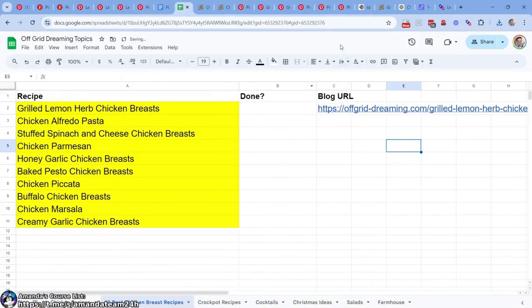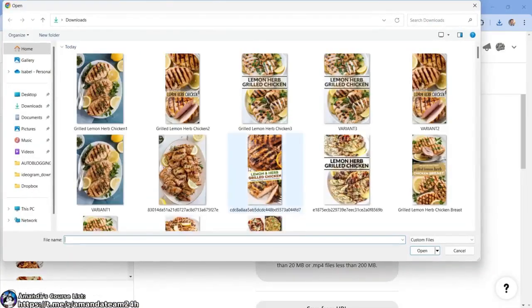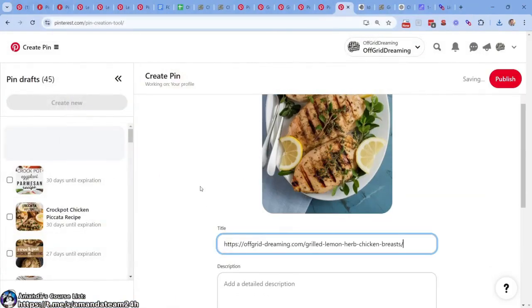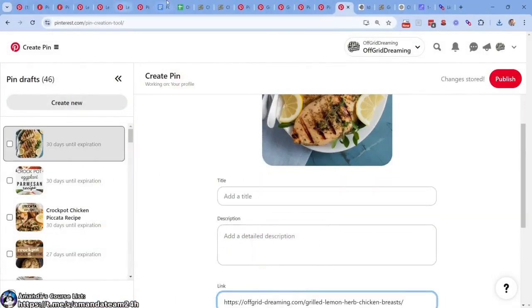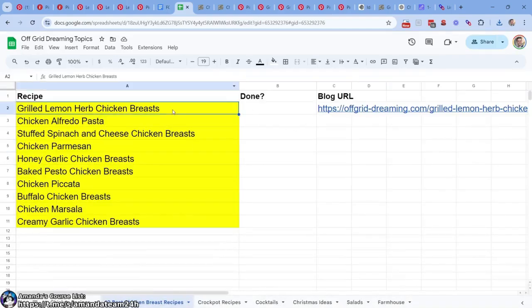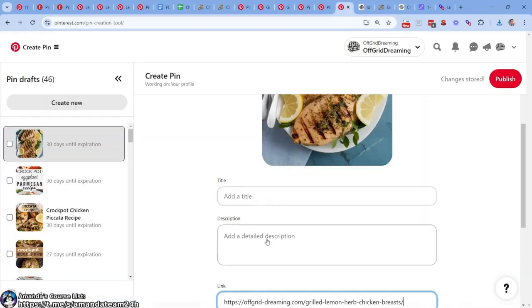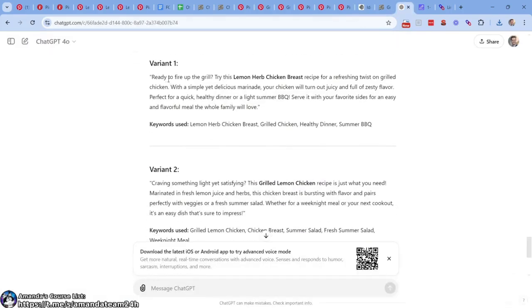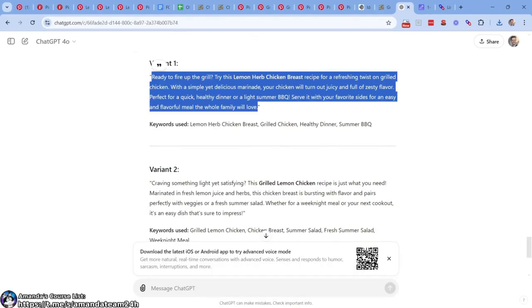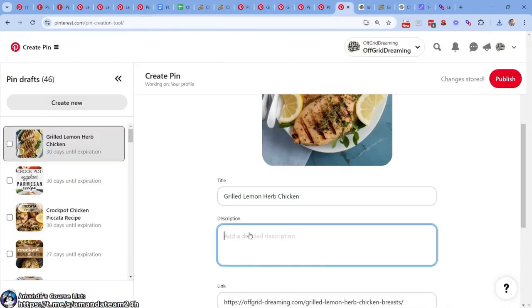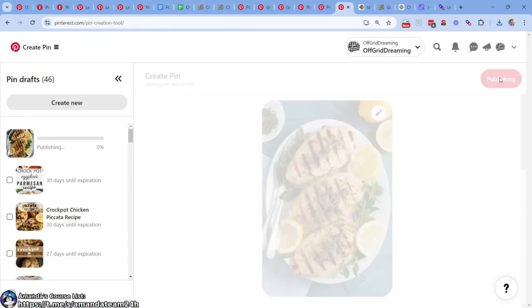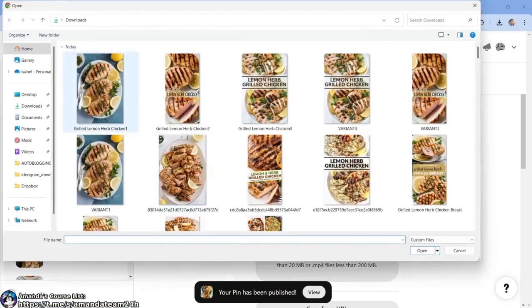What I want to do, if we are going to go a little faster now, is this. Come to Pinterest. We're going to do here grilled lemon chicken number 1. Right? Cool. We're going to have the URL, the title. Maybe I just want that. And then we're going to have this from GPT. See how we kind of set ourselves up to be quick? Right there. Chicken recipes. There it is. Good to go. Publish. Do it again.